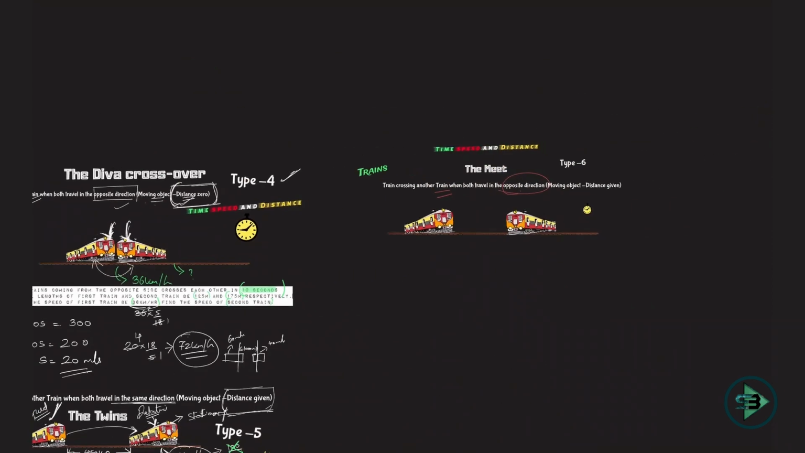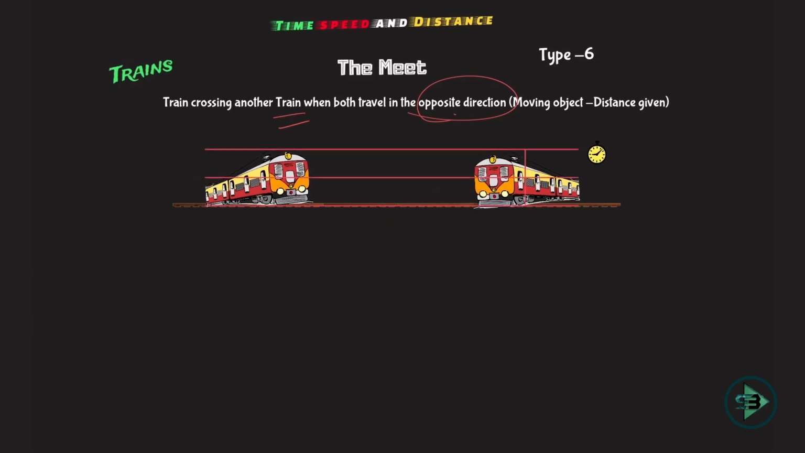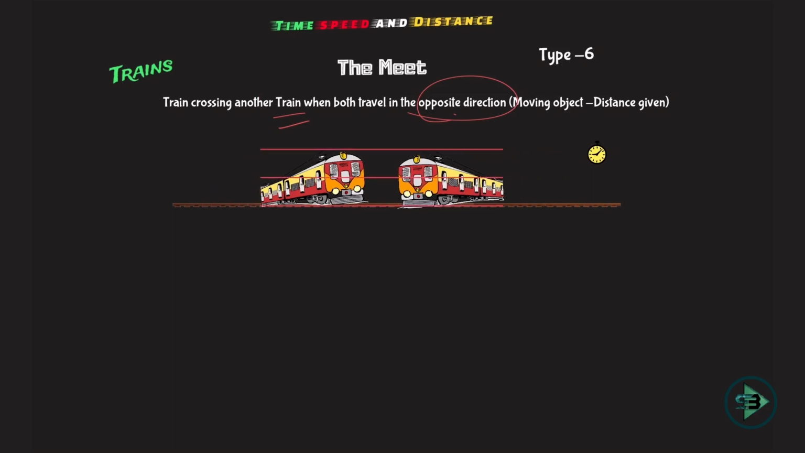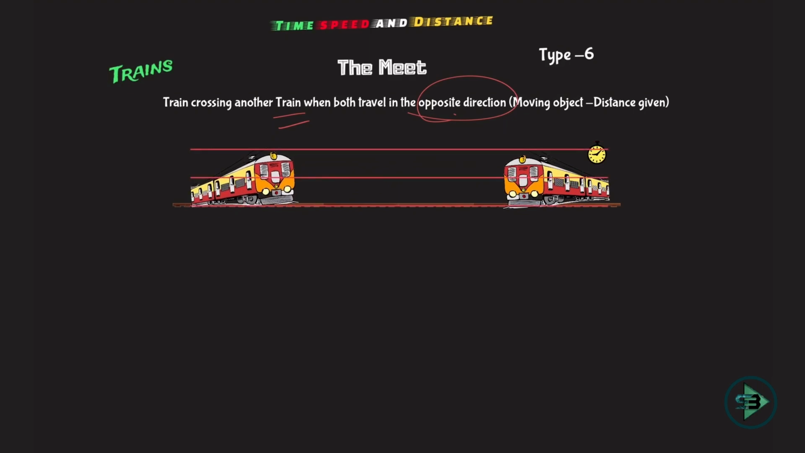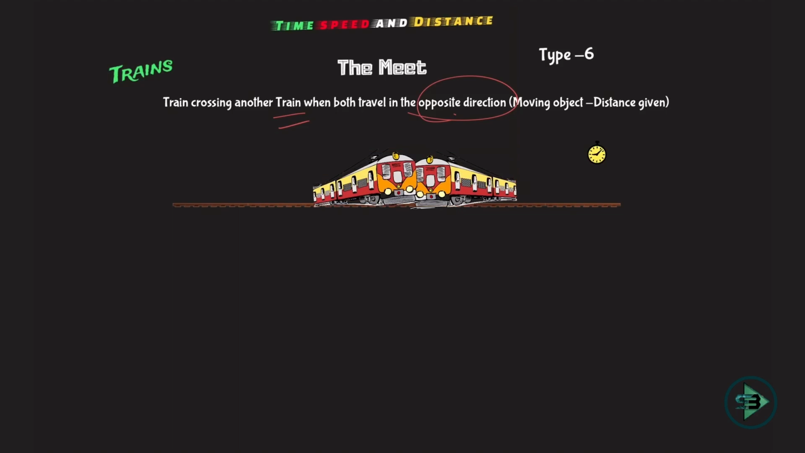How is type 6 different? Type 6 is saying, I am giving you the distance between the two trains. So this is one train, this is another train. The distance between them is given. When will this train meet this train? That's it. Stop here. When will this train meet this train? So I am giving you the distance between the two trains. They are traveling in the opposite direction. When will this train come and meet this train? And the problem ends here. The problem is not saying when will they completely cross each other. In that case, you will need the length of two trains, which will not be given to you in case of a type 6 problem.